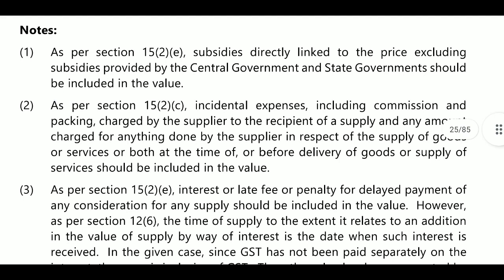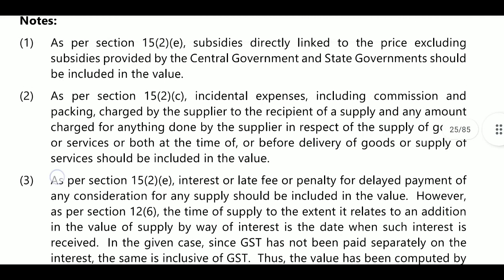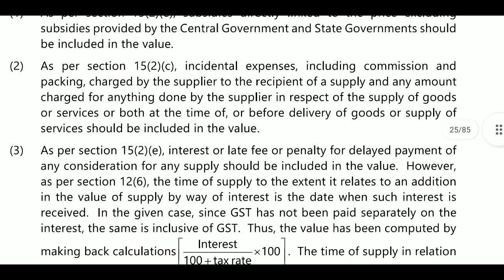That is as per section 15.2e. 15.2e is related to subsidies. If the subsidy is directly linked to the price, then subsidies other than those provided by the central government and state government should be included in the value. Here they are provided by a non-government party, so it will be added back to the value. If that subsidy is provided by the central government or state government, it should be excluded, no issue. That is 15.2e.